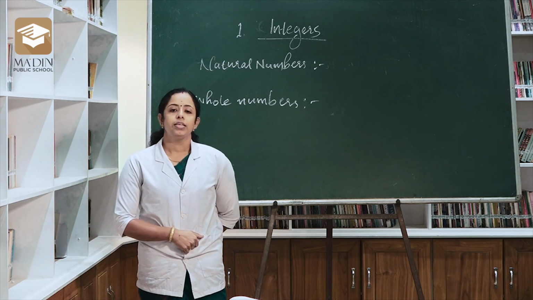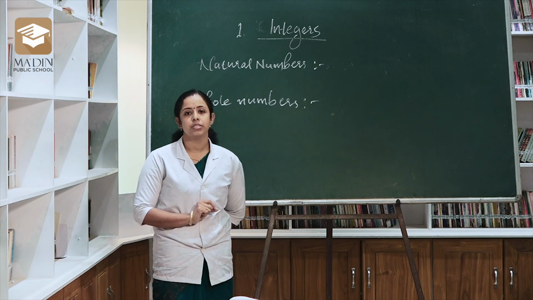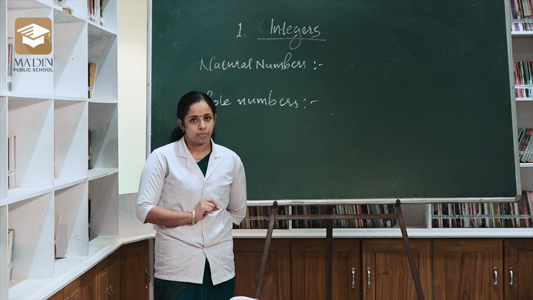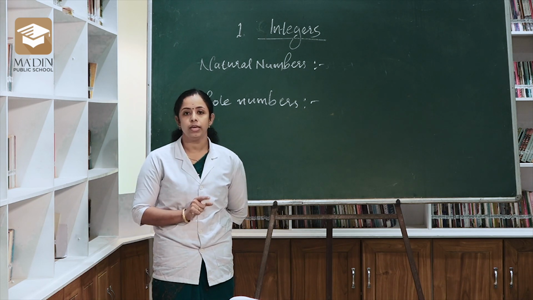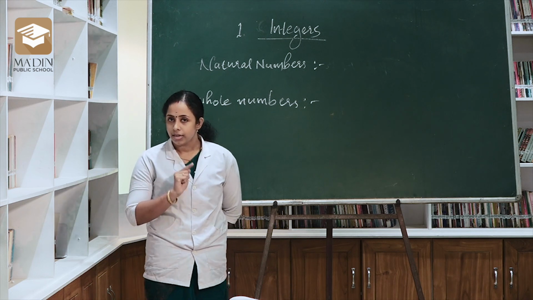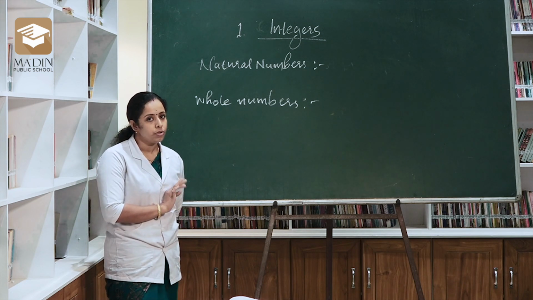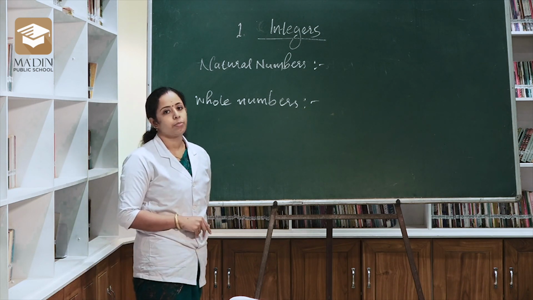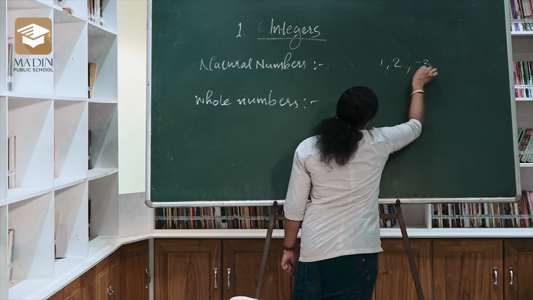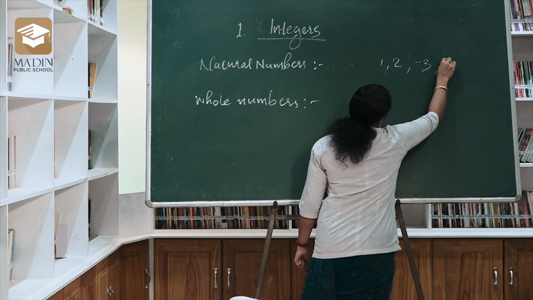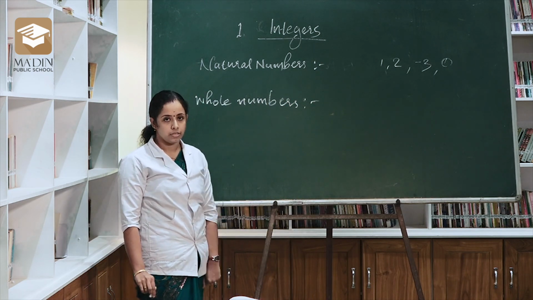Integers means a bigger collection of numbers including whole numbers and their negatives. So, we can include all the numbers in the category of integers. Okay, let's take some examples. 1, 2, -3, 0. Like this, we can take different examples for integers.